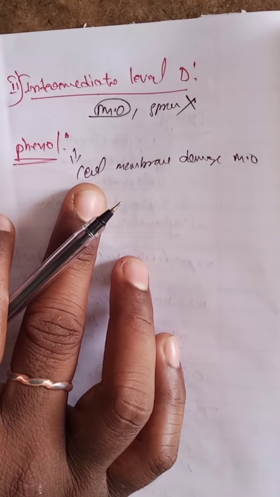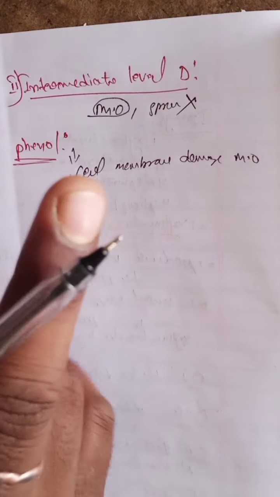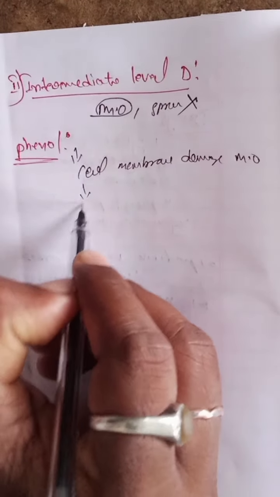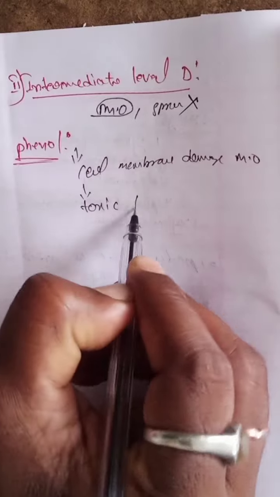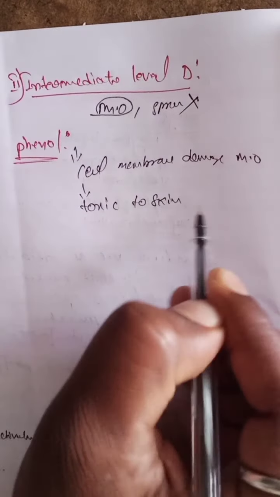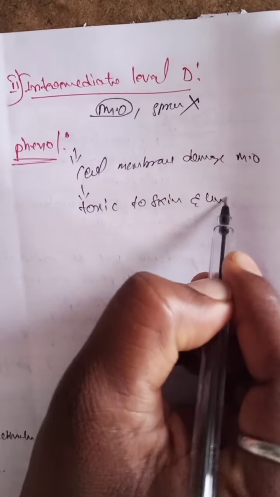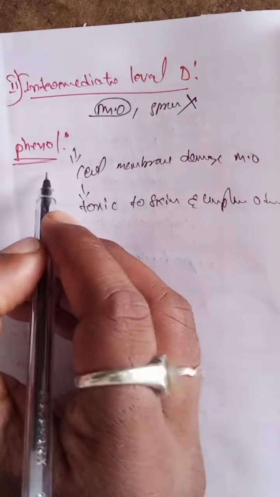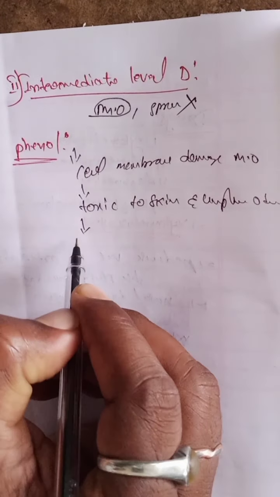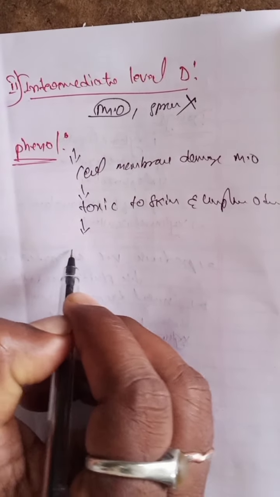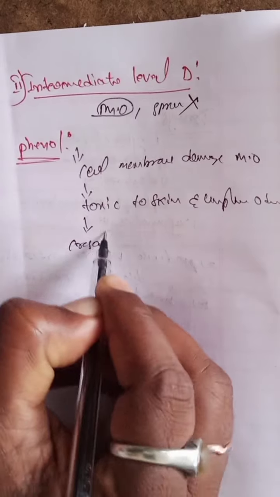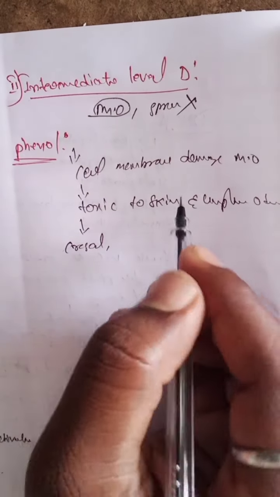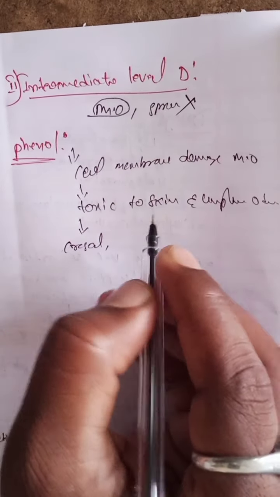Phenol itself is toxic to skin and has an unpleasant odor. The phenol derivatives we use include cresol and chlorhexidine.